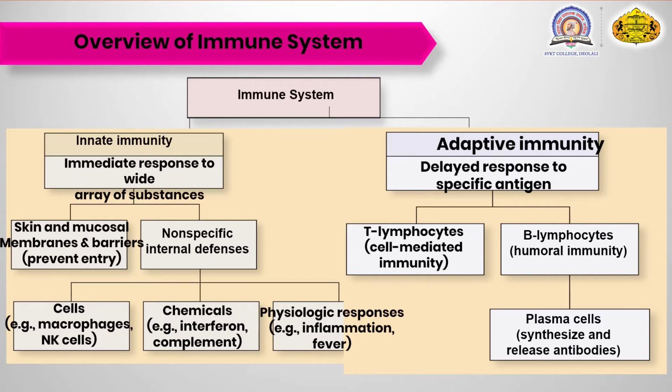Now again, innate immunity is distinguished into two types. One is the physical or structural barriers, and the second is the non-specific internal defenses. The structural barriers are the external type of defense, and the other is the internal type of defense. The external type of defense includes the skin, mucous membrane and other things.